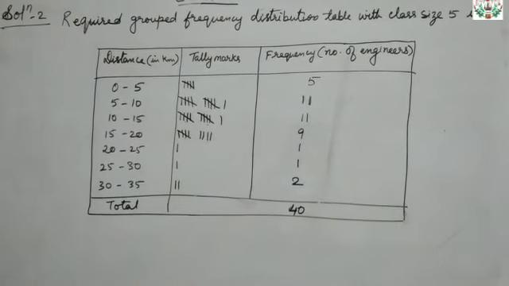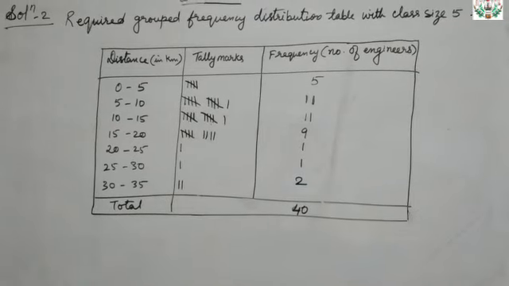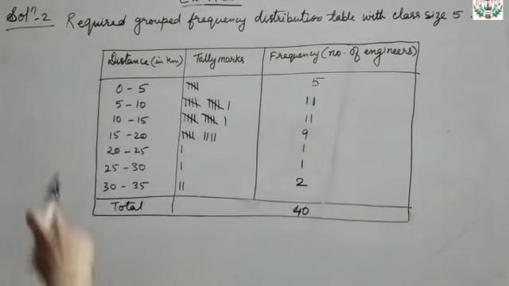Okay, so now from this, the next part of the question is: what are the main features you observe from this table?